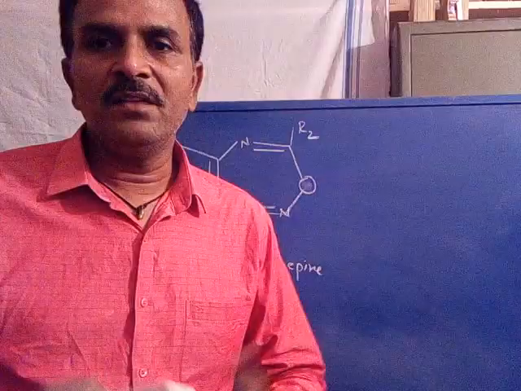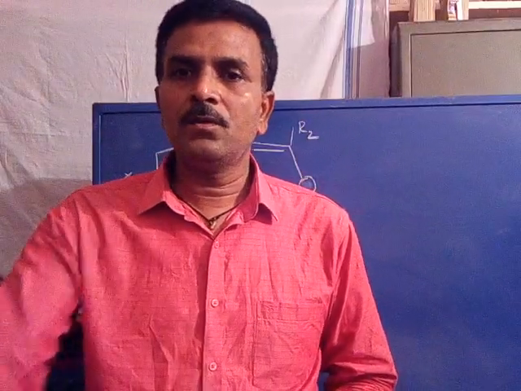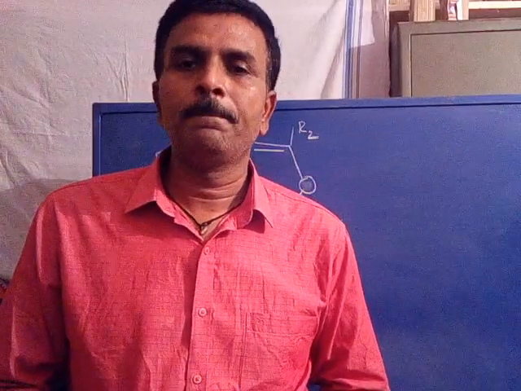Now after synthesis, he thought to prepare benzoxadiazepine and he synthesized it in the laboratory.